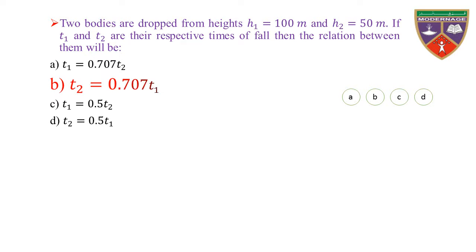The key is T2 is equal to 0.707 T1. Therefore, the correct option is B.